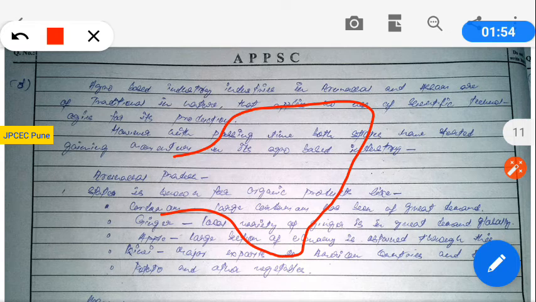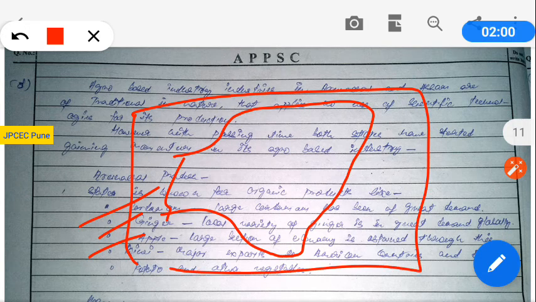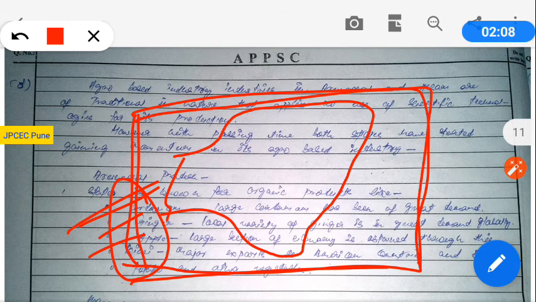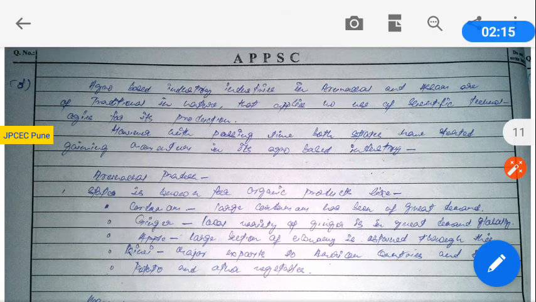Okay, and in that map you can show the distribution of cardamom, ginger, apple. Okay, in what region these horticultural products are distributed, you can show on the map, so that it will become more presentable. So whatever you have written, good attempt.